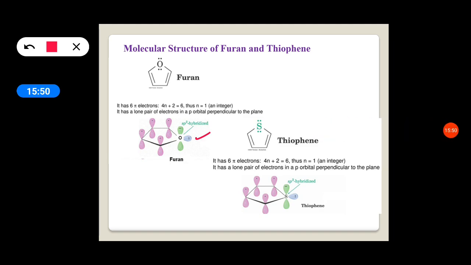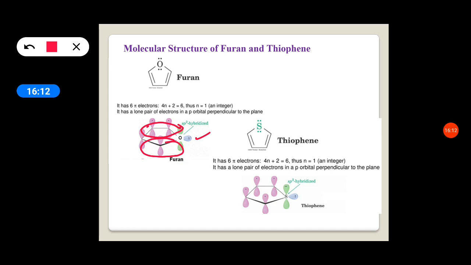This pz orbital, which has a lone pair of electrons, is involved in the delocalization. All the above orbitals will overlap, all the below orbitals will overlap, and it again forms the molecular cloud above and below the molecule.